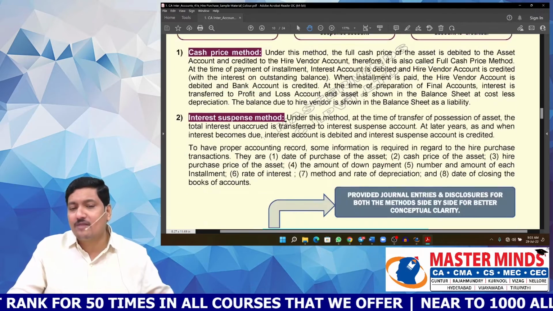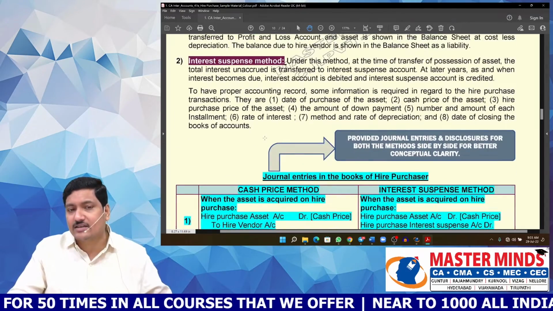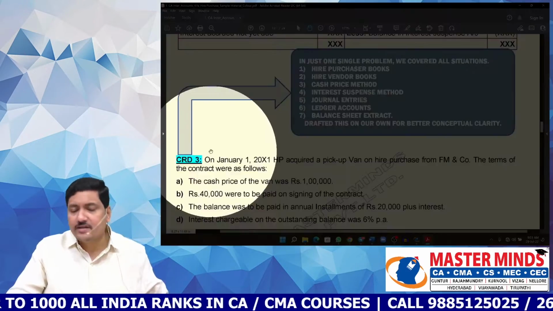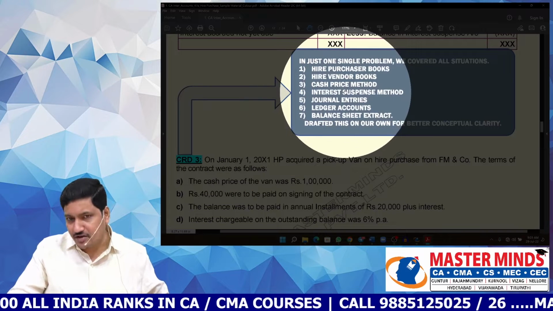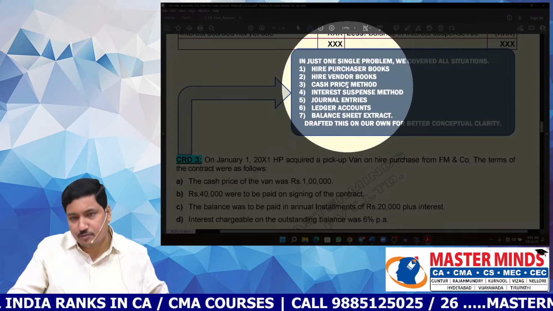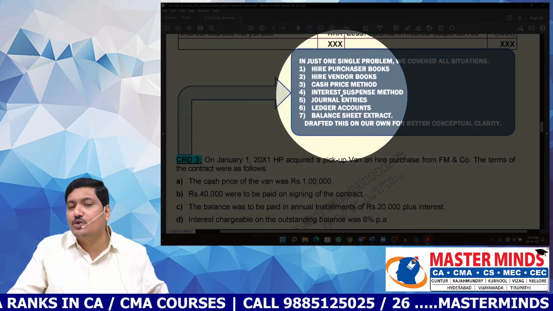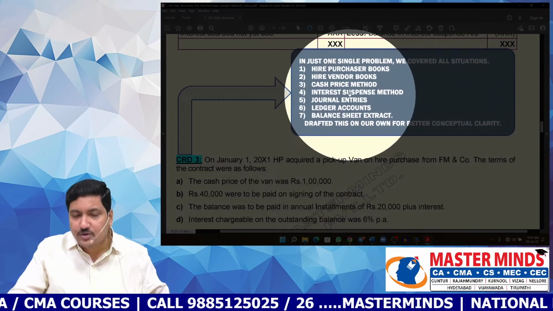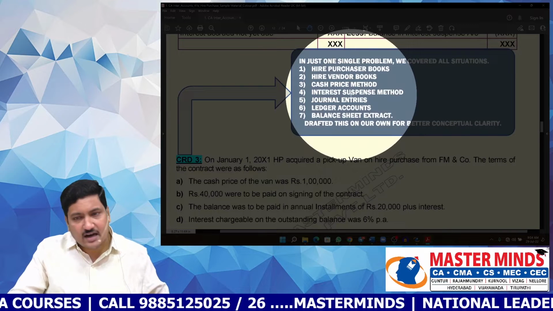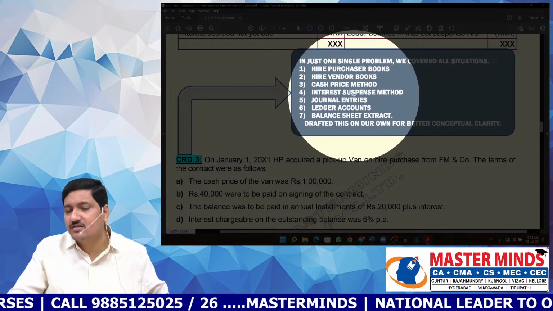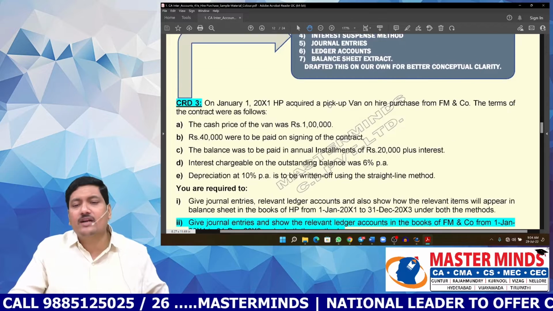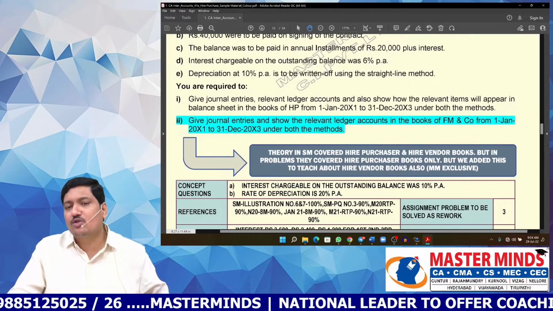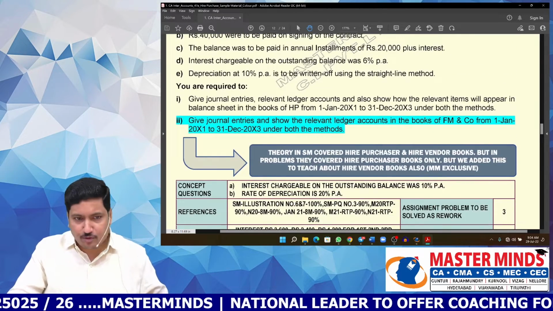Now you might be able to understand the success secret of this material. CRD 3 in our material, just with a single problem, we are making the students learn 7 different concepts. I can challenge you, in the material of any other academy, you will not find this kind of facility. That means you will get comprehensive knowledge just by solving a very small number of problems.